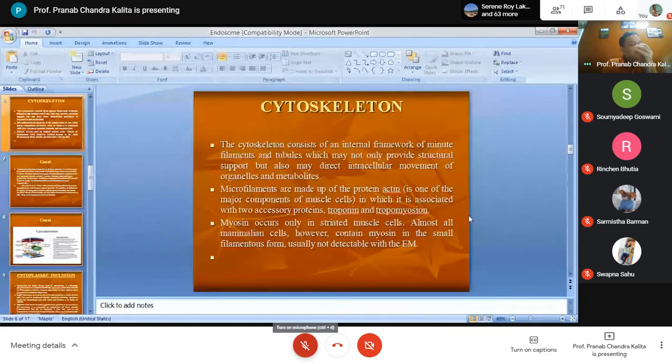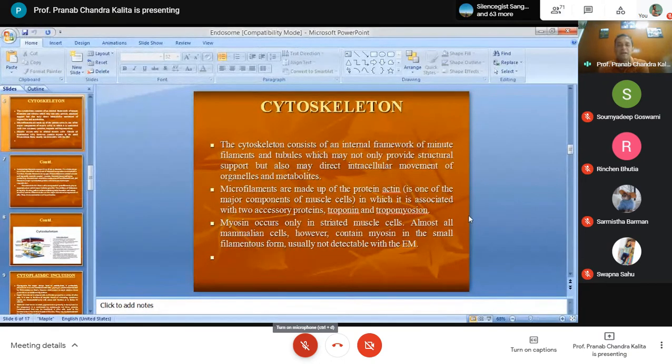The very easiest way to remember: they are the tubules and filaments. Cytoskeletons are the tubules and filaments that give structural support to the cell and help in the movements of the organelles and metabolites, the intracellular movement within the cell.